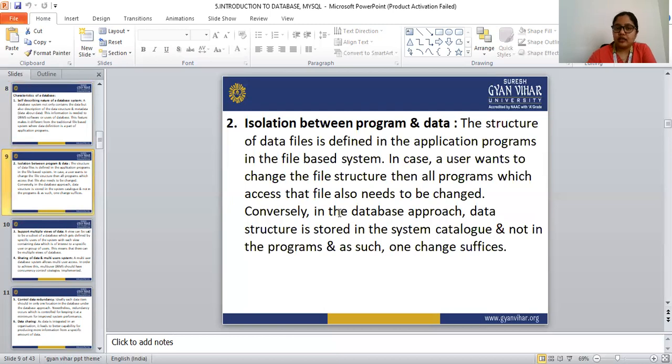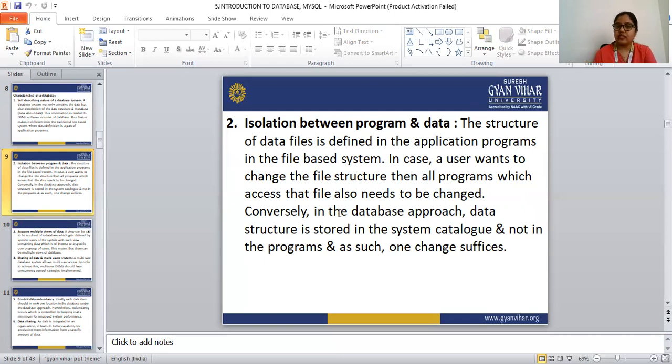Next is isolation between program and data. Isolation between program and data means that the structure of the data file is defined in the application program in the file-based system.